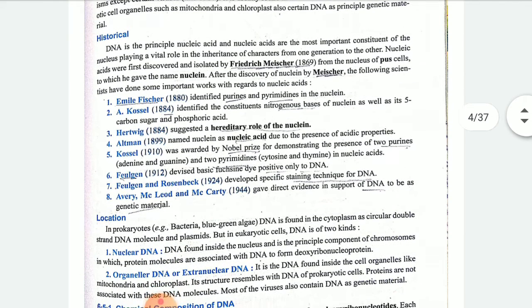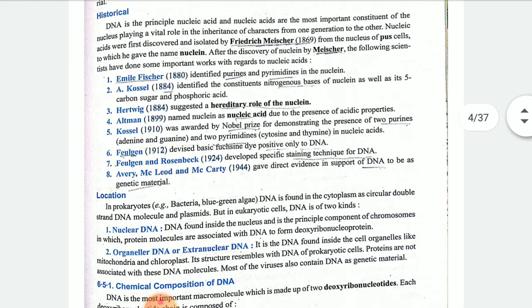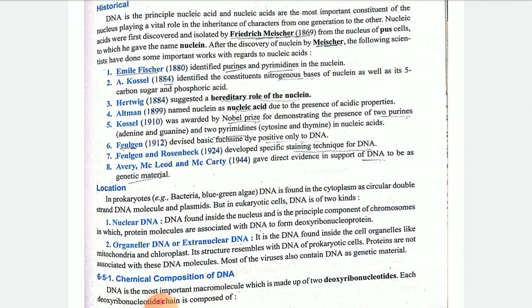History, as we already saw in the introduction part before this particular video. Miescher was the one who discovered nuclein from the pus cell. After that, Altmann gave the word nucleic acid. Then Emil Fischer told about the purines and pyrimidines.